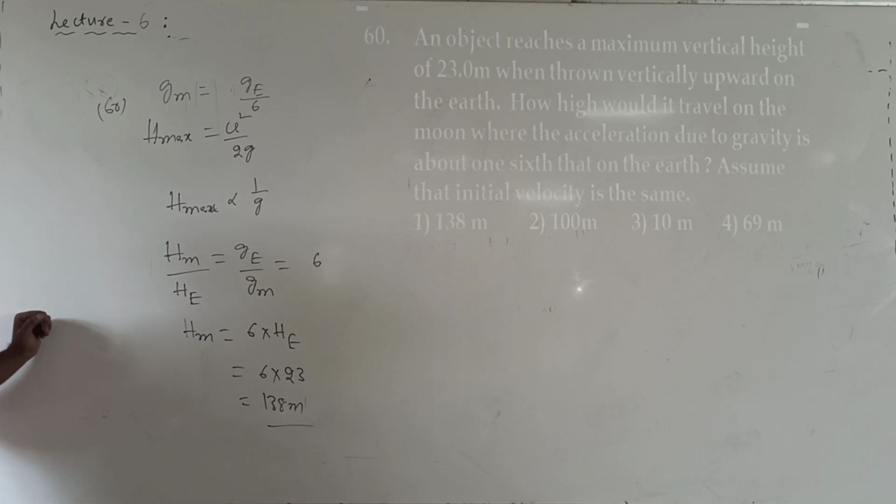Okay, understood now? So these are the questions of level 2. In the next class we will discuss level 3. The questions I left are a very small number. So that questions you complete. After that, level 2 homework questions, same models will be there. You can go. Okay now?